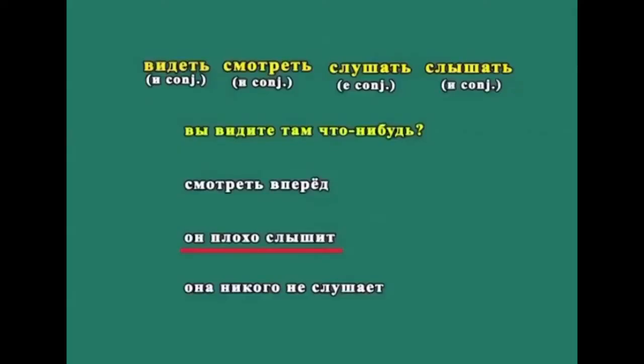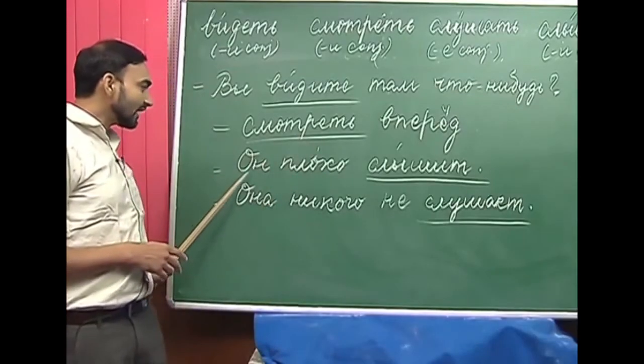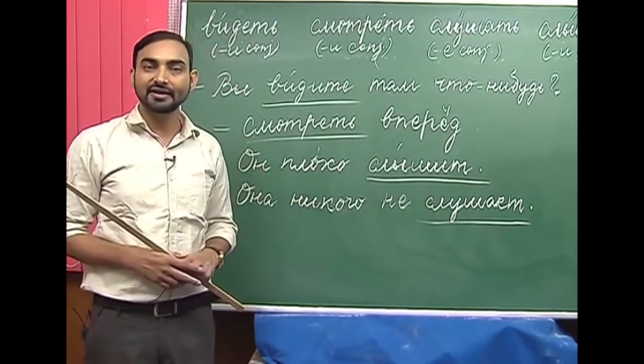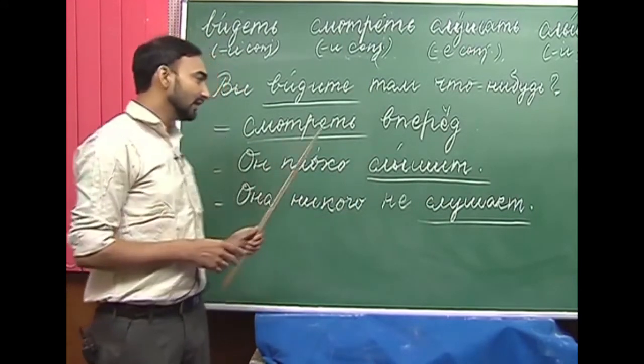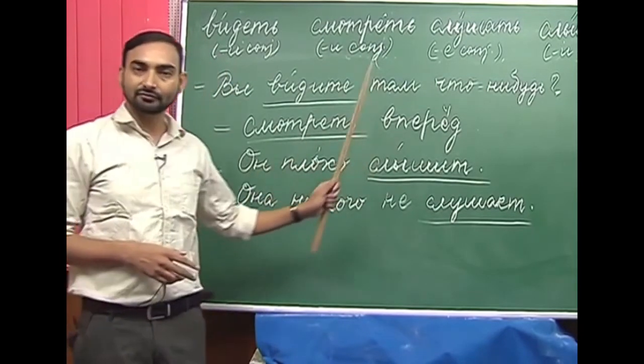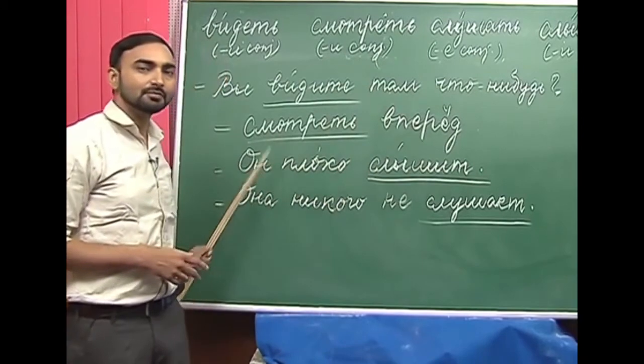The third sentence that we have is он плохо слышит. Слышать, as I have already explained, means to hear. So, how do you understand this sentence? Он плохо слышит. He is hard of hearing. That is how we say that sentence in Russian.